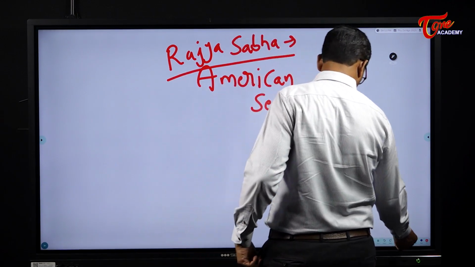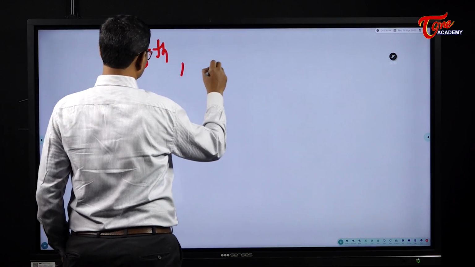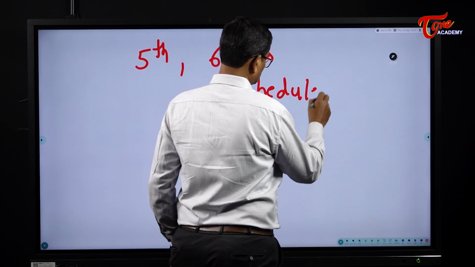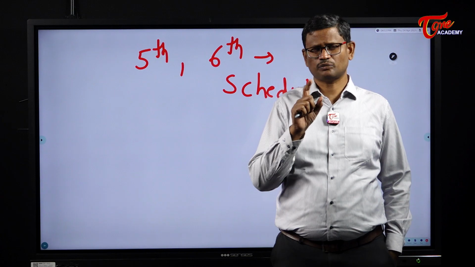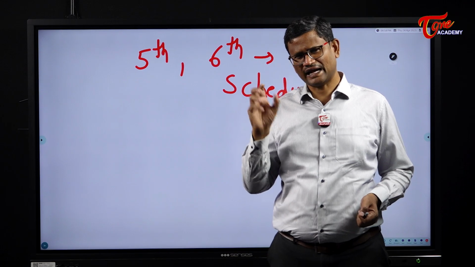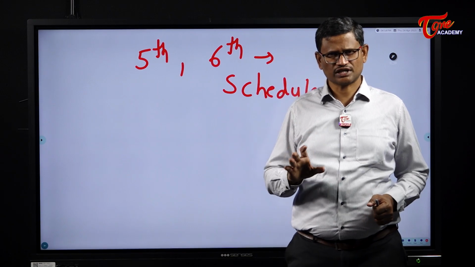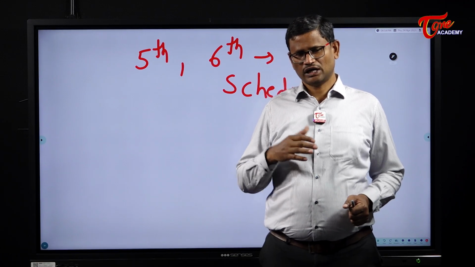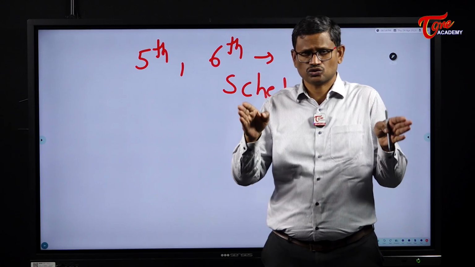Then, if you take the 5th schedule and the 6th schedule, both deal with addressing the problems of the tribal areas. We know that in India, tribals are the most backward in terms of social and educational indicators. So when the constitution was drafted, abundant care was taken to protect the interests of the tribal communities. And the areas where the tribals are heavily concentrated are given certain constitutional safeguards.